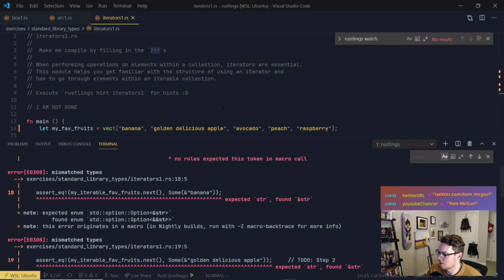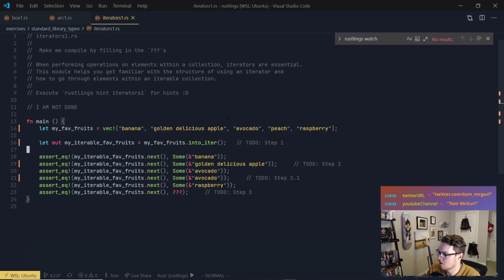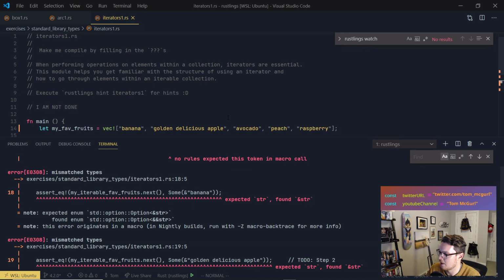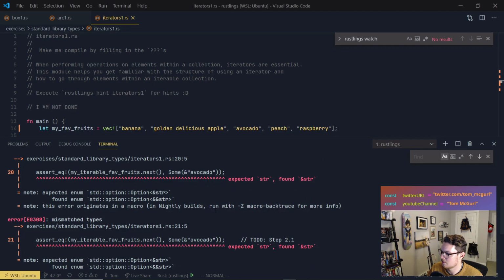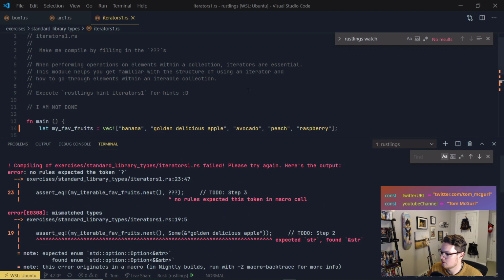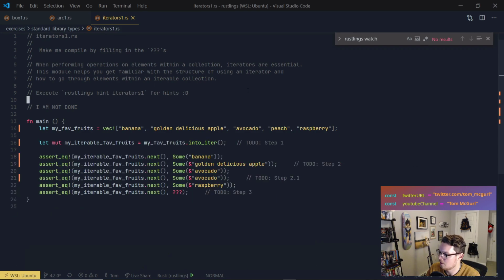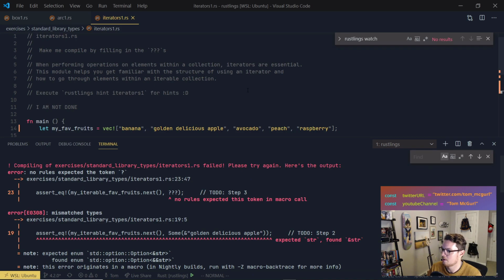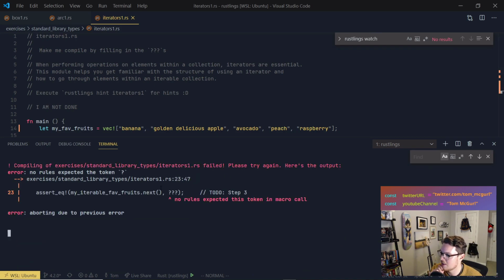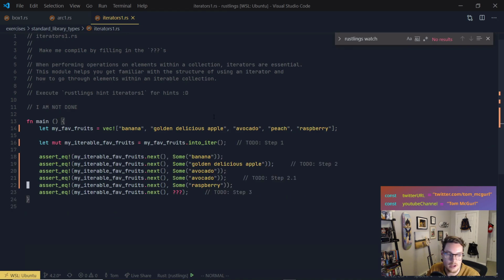What we can do is we can do some. Let's see if that makes it. Good. We can do this, this, this, this. All right, so that's gonna fix our strings. So now we just need to figure out what the last one is. And so let's try a few different things and see what it says.